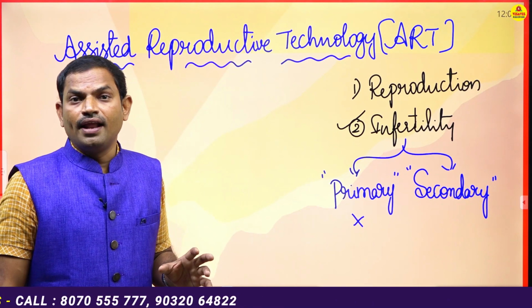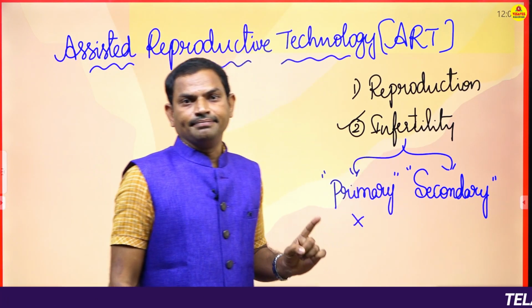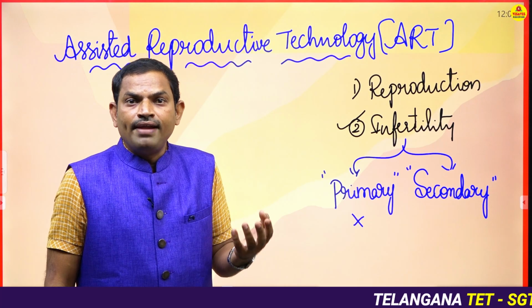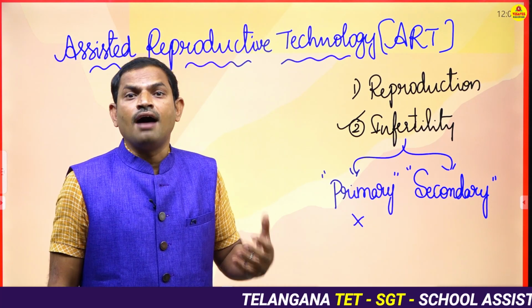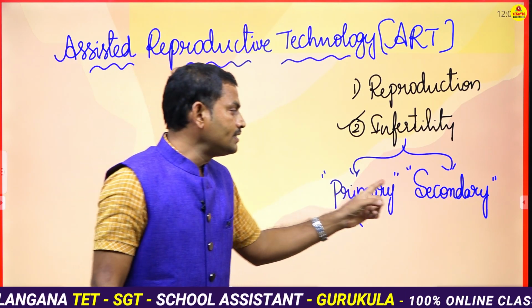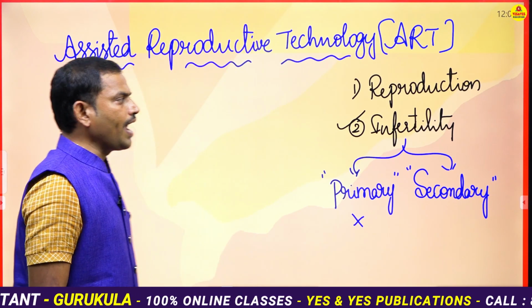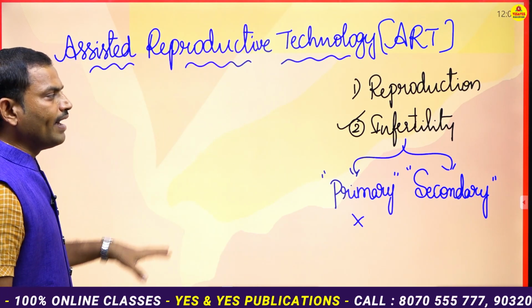If that particular infertility is there, then it is called secondary infertility. So a mother will have a first pregnancy, and after that no more pregnancies. Like this, we can divide infertility.